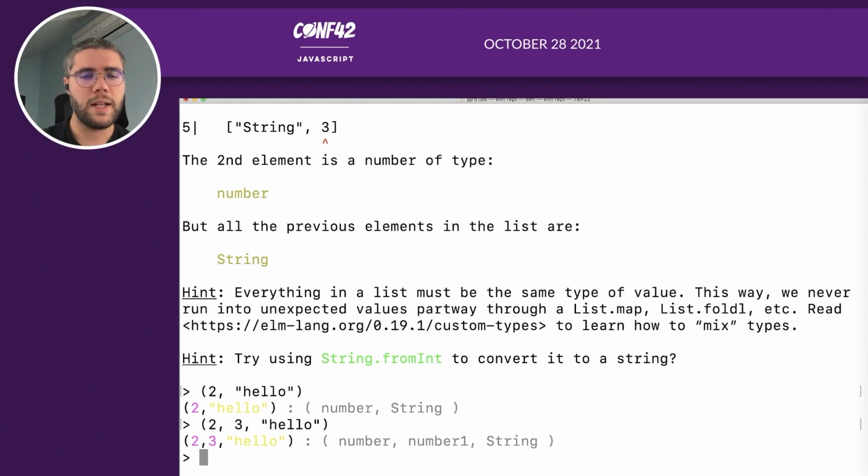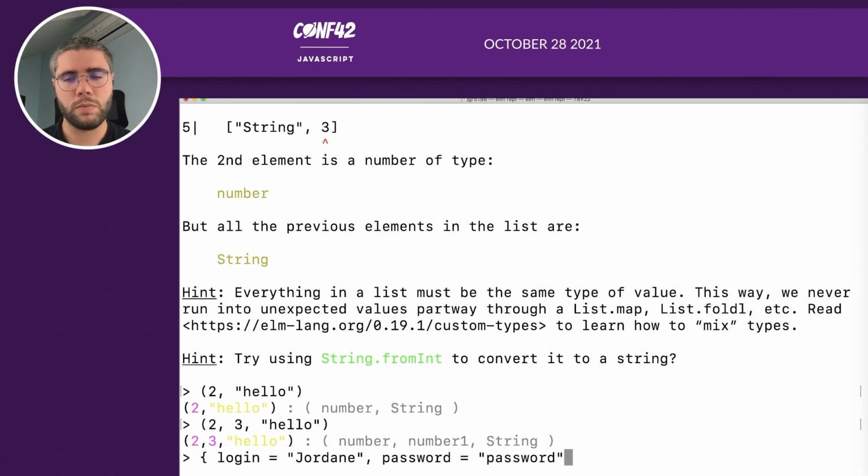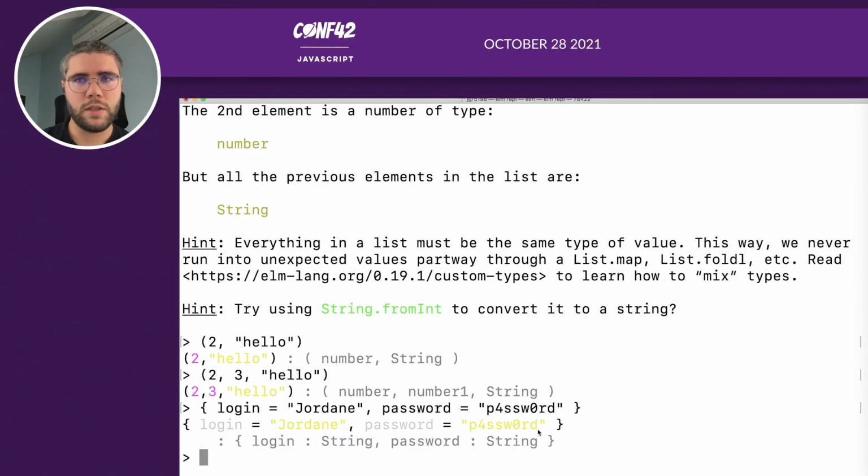So, for example, I can say that I have an object with a login being Jordan and the password being password. Wait, I need to be safe right here. Perfect. So this is a record, with two elements, a login and a password. So perfect.